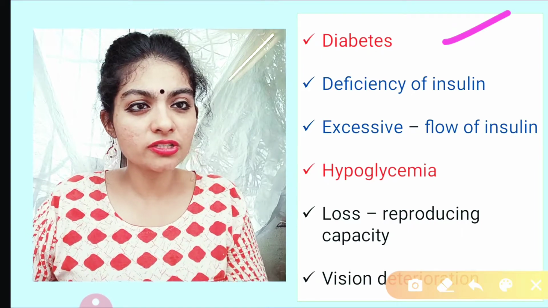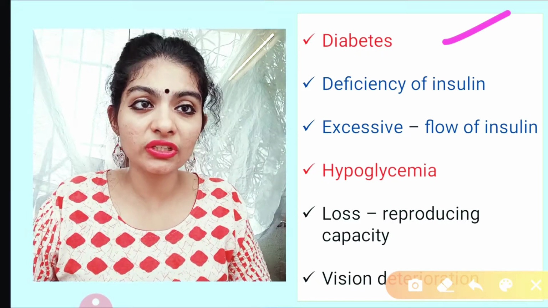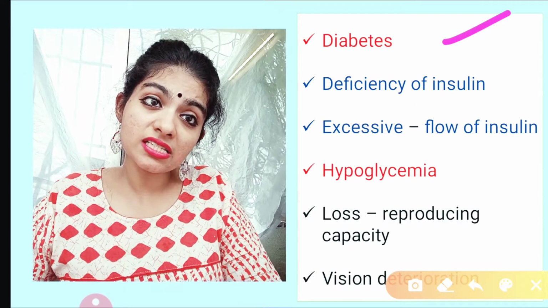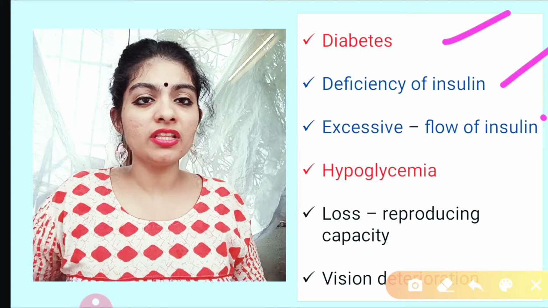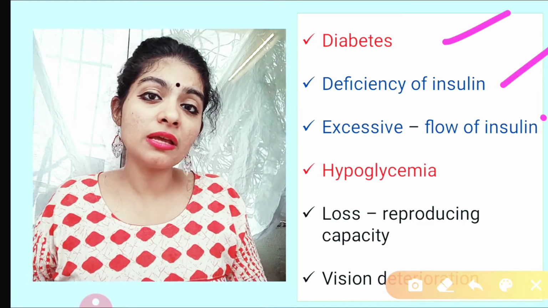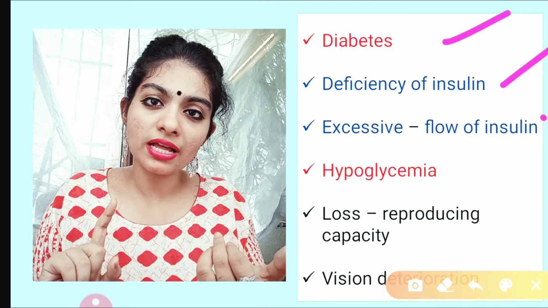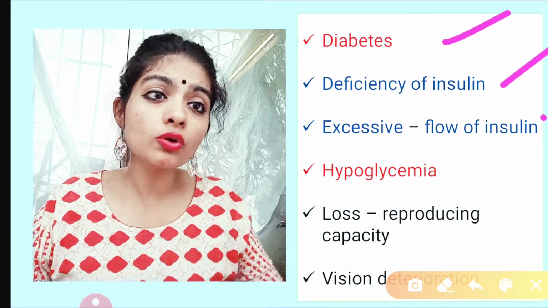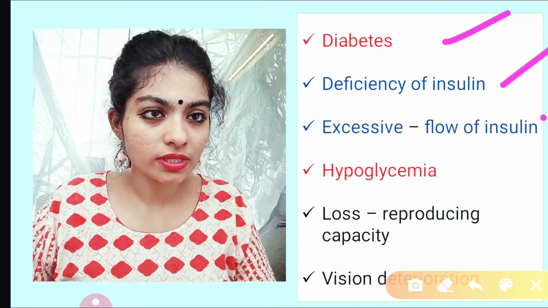The question can be asked in two ways. Now, dash is the disease wherein the blood sugar level is increased. So, the answer is diabetes. Or they can ask, dash is the disease when there is deficiency of insulin. So, that is also diabetes. When the insulin is less, then also the blood sugar level gets increased. So, if they ask, name the disease wherein there is deficiency of insulin, then also the answer is diabetes. Or if they ask, name a disease wherein the blood sugar level is more, then the answer is also diabetes. I hope you got the concept clear.